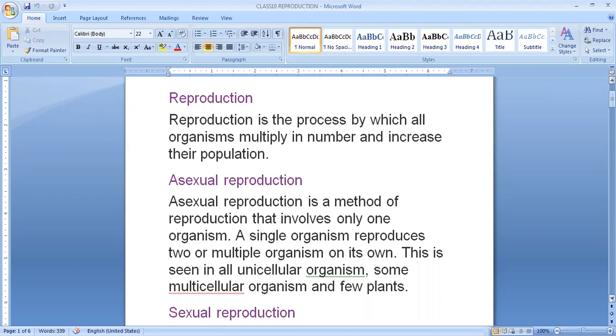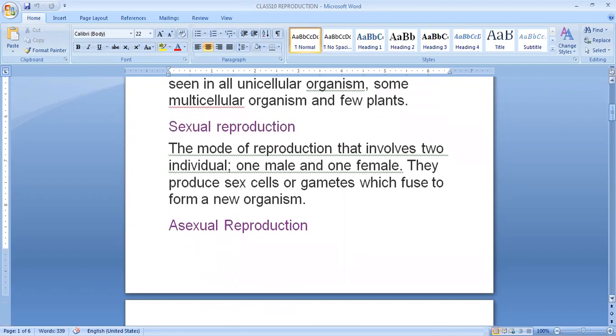Asexual reproduction is a method of reproduction that involves only one organism. A single organism reproduces two or multiple organisms on its own. This is generally seen in unicellular organisms and some multicellular organisms and few plants. We can also say that asexual reproduction is the formation of new individuals without involving the fusion and formation of gametes. So in asexual reproduction, no gamete formation occurs and it is uniparental. That means only a single parent participates to produce the young one.